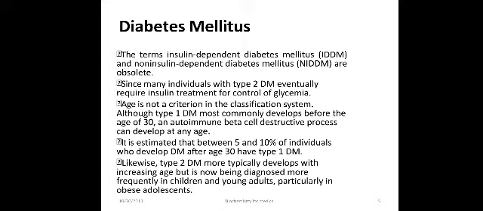Age is basically not a criterion in the classification system, although type 1 diabetes mellitus most commonly develops before the age of 30, and the autoimmune beta cell destructive process can develop at any age. It is estimated that between 5 and 10% of individuals who develop diabetes mellitus after age of 30 have type 1 diabetes mellitus. Likewise, type 2 diabetes mellitus more typically develops with increasing age but is now being diagnosed more frequently in children and young adults, particularly in obese adolescents.